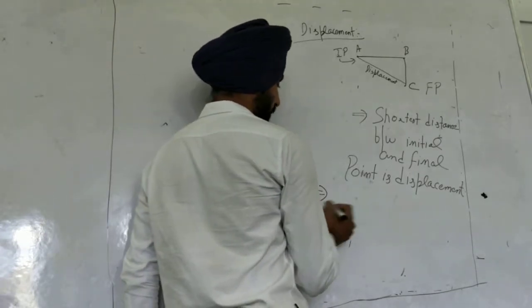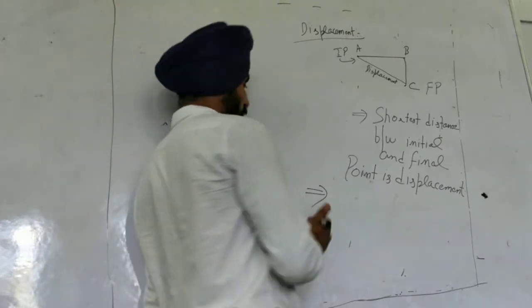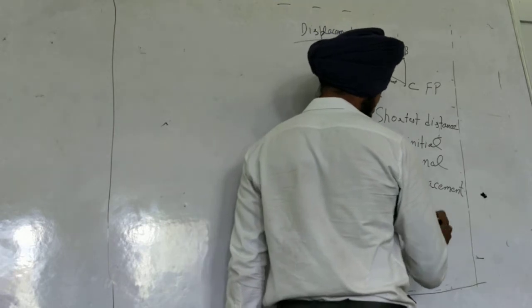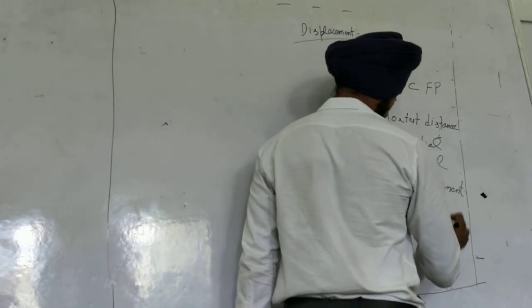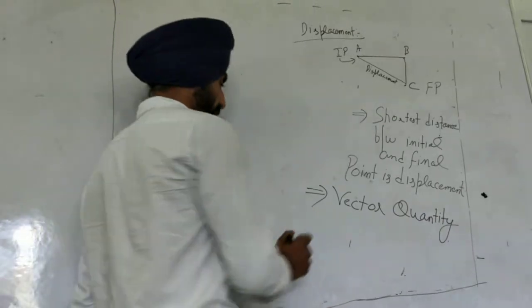This displacement is a vector quantity. It has direction also. And the unit of displacement is also meter.